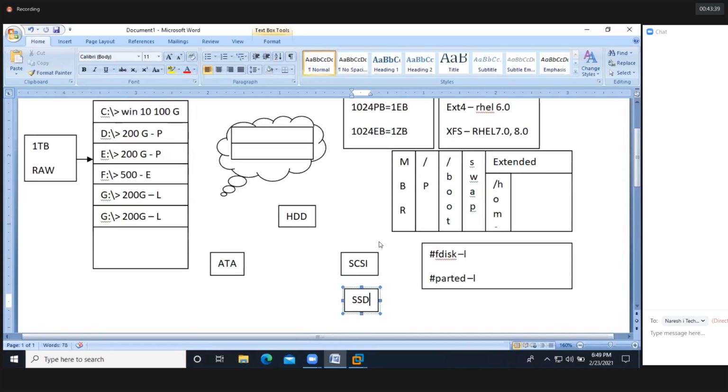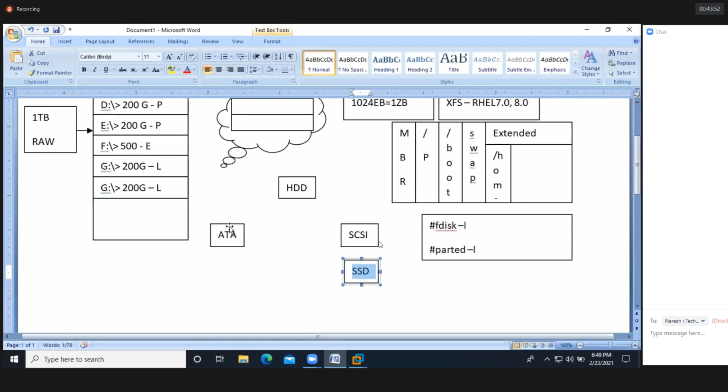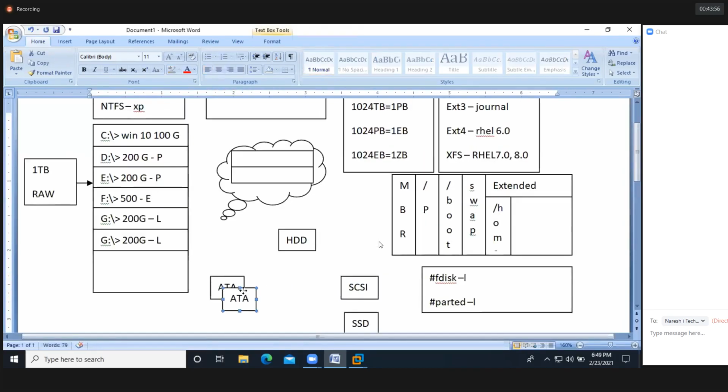SSD. Okay. So now hard disk, generally in olden days in legacy environment we'll have two types of hard disk. One is ATA technology, another one is SCSI technology. So recently they introduced SSD also. Okay. So coming to ATA, two more types we'll have.